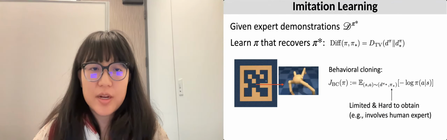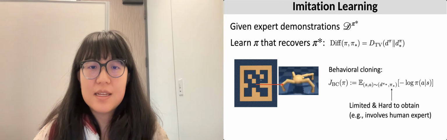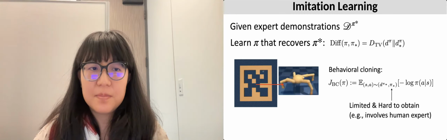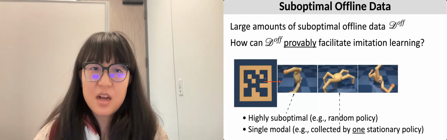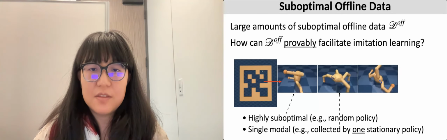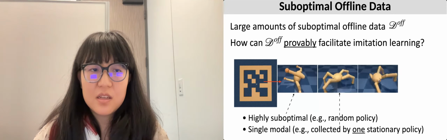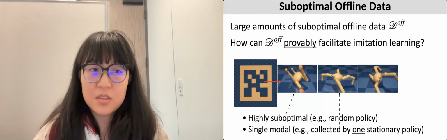Imitation learning aims to recover an optimal policy pi star from expert demonstrations. The behavioral cloning approach to imitation learning uses expert actions as labels to learn a supervised policy. These expert labels are, however, hard to obtain in practice. On the contrary, an application could have produced large quantities of suboptimal offline data. Such data should not be directly imitated because they are suboptimal.